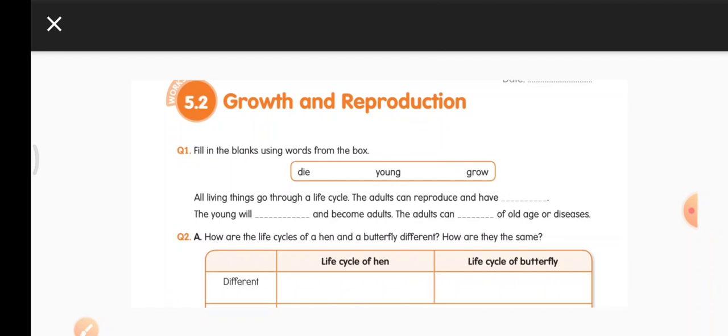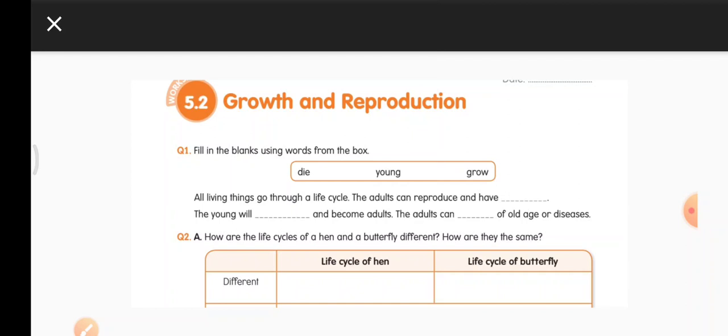All living things go through a life cycle. The adults can reproduce and have dash. The young will dash and become adults. The adults can dash of old age or diseases. So in the first blank, what will you write? The adults can reproduce and have dash. Die, young, or grow.